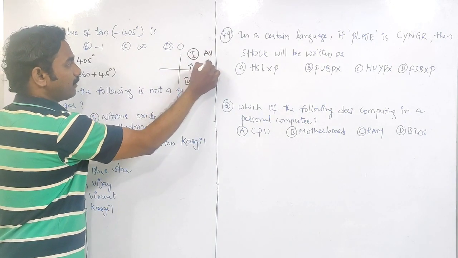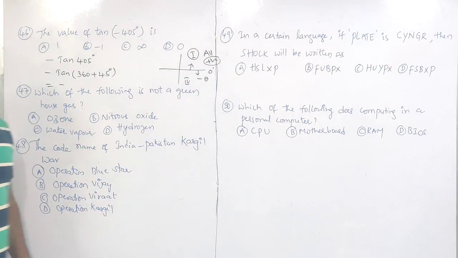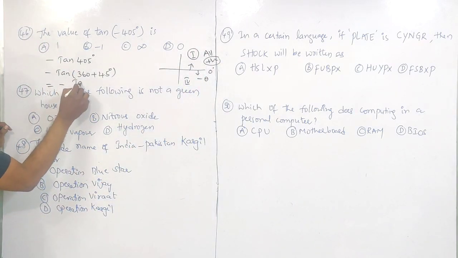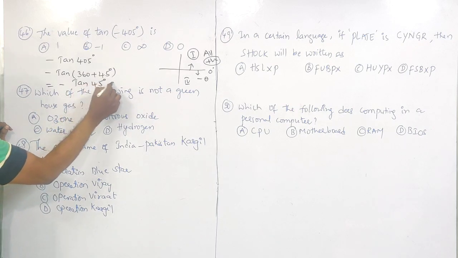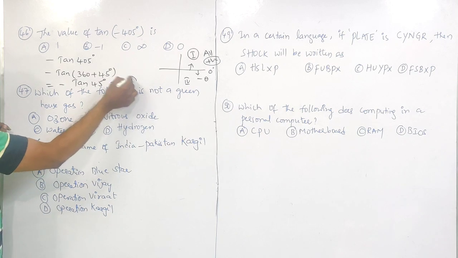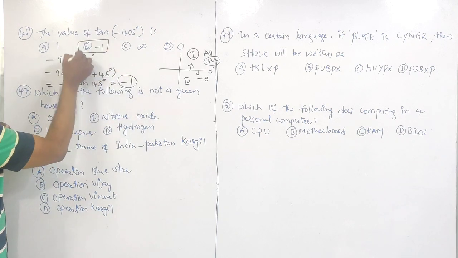360 plus theta comes to the first quadrant. In the first quadrant all trigonometric values are positive. So tan of 360 plus theta is tan theta. Tan theta means minus tan 45, which is minus 1. So the answer is minus 1.